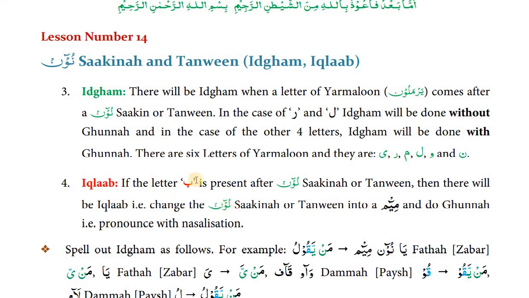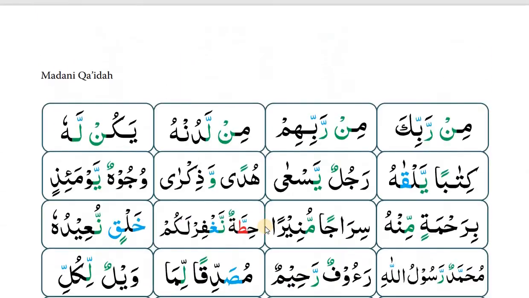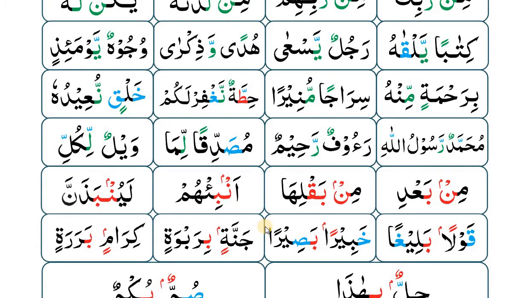Iqlaab means to change the noon sakin or tanween into mim and do gunna, with nasalization. Let me give you an example of iqlaab. In this example, after noon sakin, ba comes, so we convert noon sakin into mim and do gunna. Mim ba'diha. So in this way.